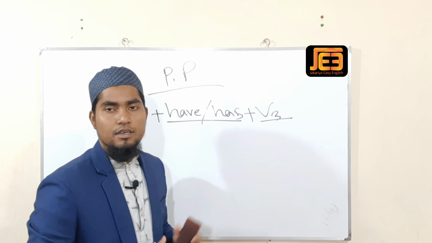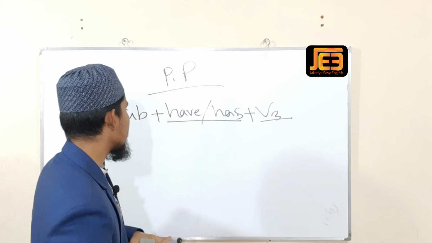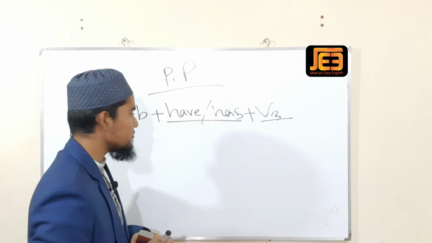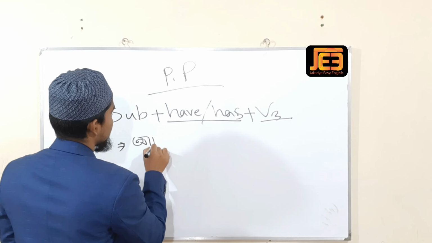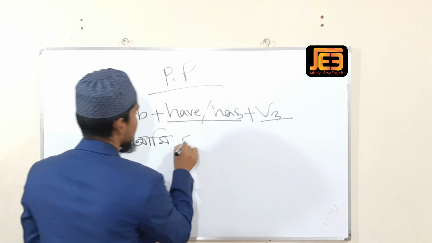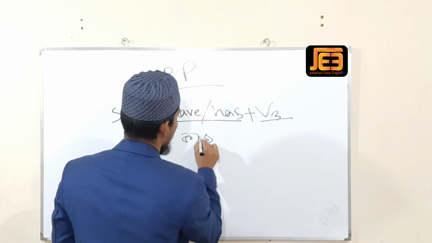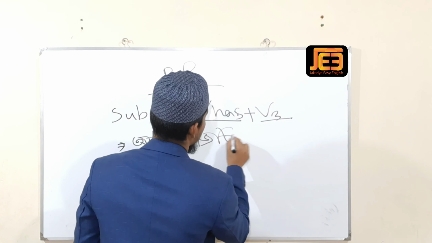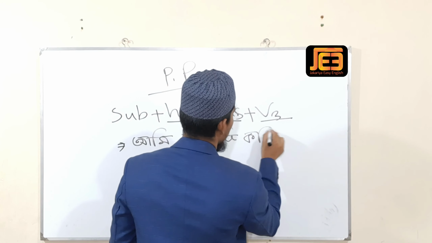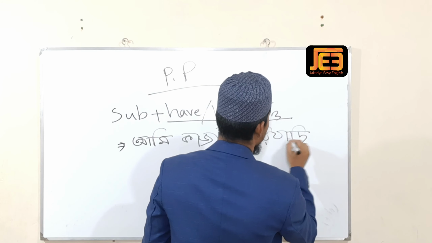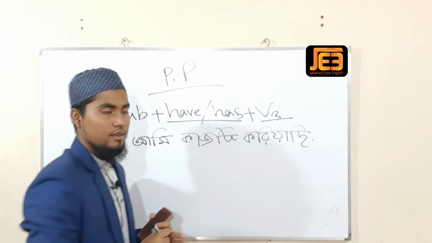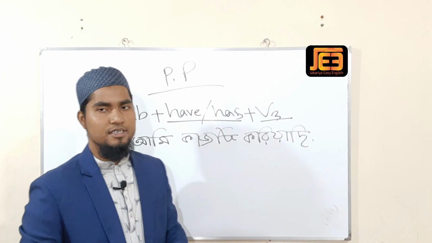Okay, I am giving an example to understand the lesson very easily. আমি কাজটি করিয়াছি.